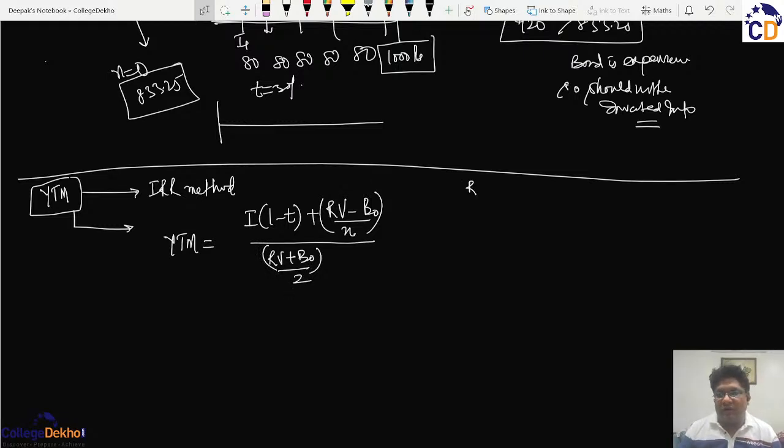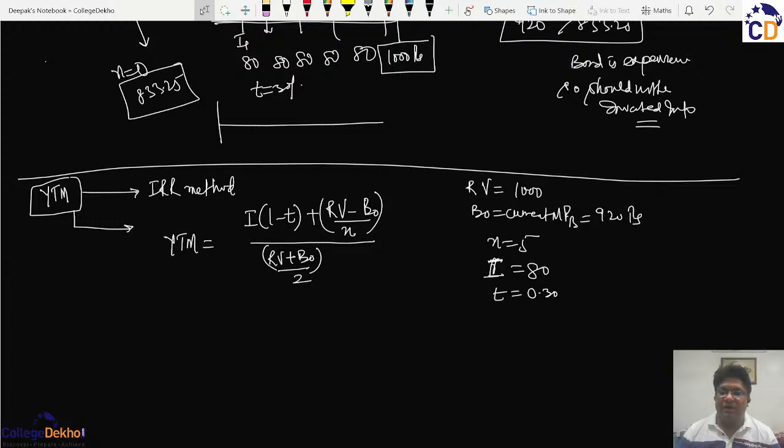So if we calculate the YTM for this question, here the RV will be 1,000 rupees, the B0, that is the current price of the bond, was set to be 920. The N will be 5 years. The I will be rupees 80 and the T will be 30%, that is 0.3.